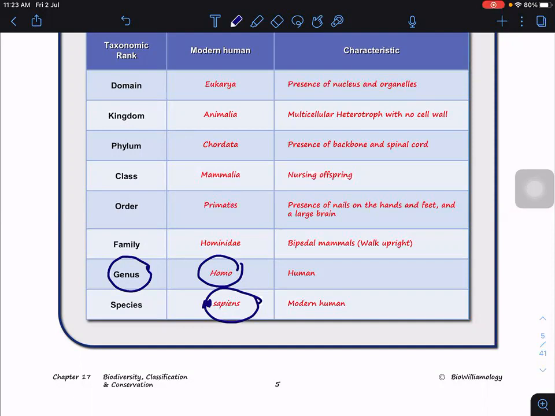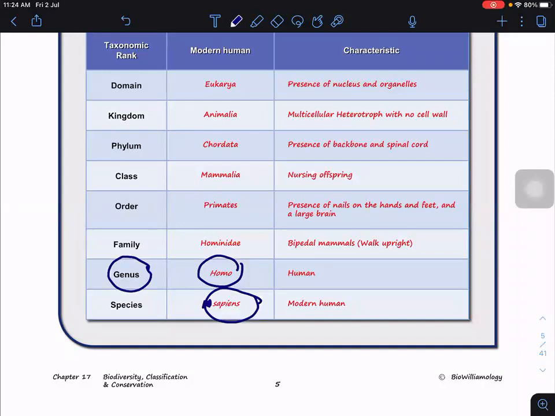Try to imagine that if there is no infrastructure, no flight, no boat, and nothing, speciation will take place. Because why? Those stay in Australia, those stay on, for example, another island, because there is no gene flow between the populations. Therefore, it may develop into a new species. But because now it is so simple, today I can be in Malaysia, and in a few hours I may be in China already, or maybe in Australia. So there is still constant gene flow. That's why until now, no new species of human has actually developed.